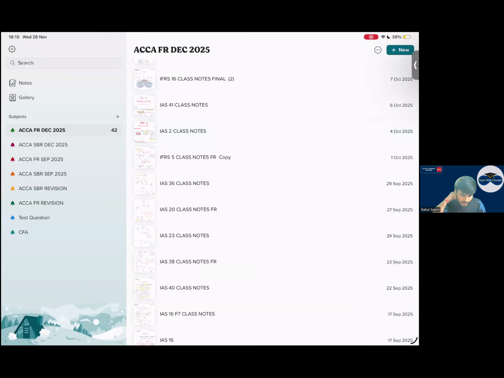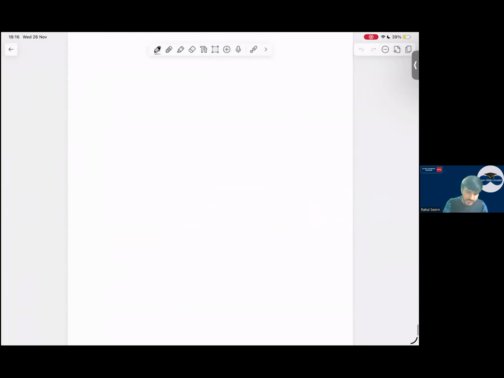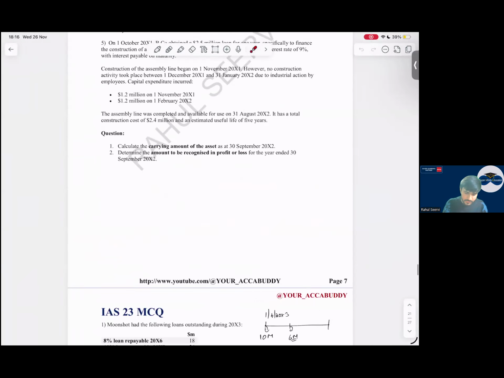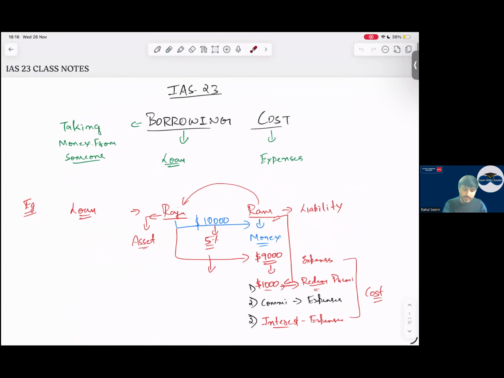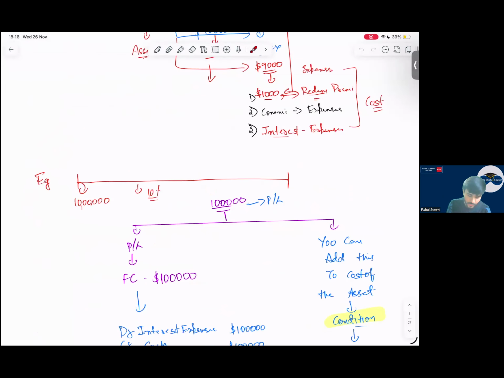So now we will be starting with your borrowing cost. We will start with borrowing cost and then take a break. Coming to borrowing cost. What does borrowing mean? Borrowing means taking money from someone, and cost means the expense. So cost is involved. So what should we do here, sir?